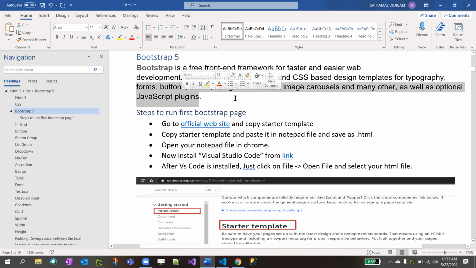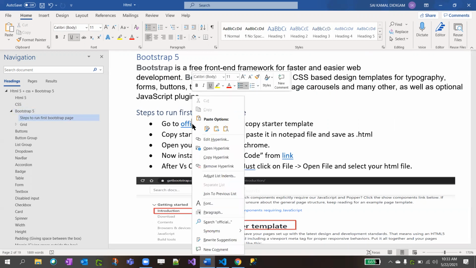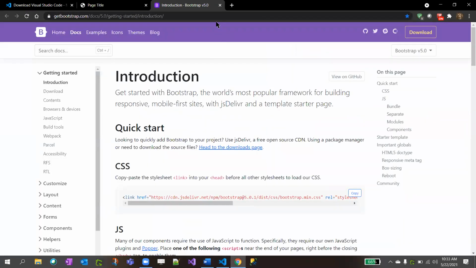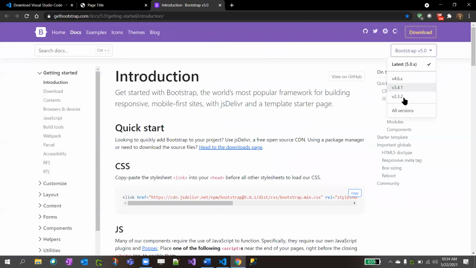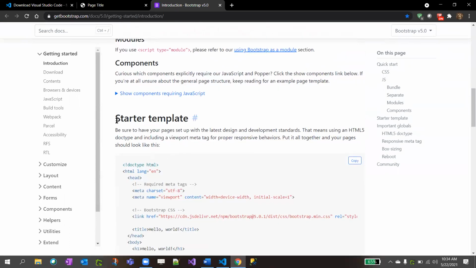So, steps to run the first Bootstrap page. I put a link to go to the official website; just right click and open hyperlink. This is the official website for Bootstrap, and the latest is Bootstrap 5.0. That's why I mentioned Bootstrap 5. There are some older versions as well, but 5 is the latest and it is supported by all browsers now. If you scroll down, there is a starter template.